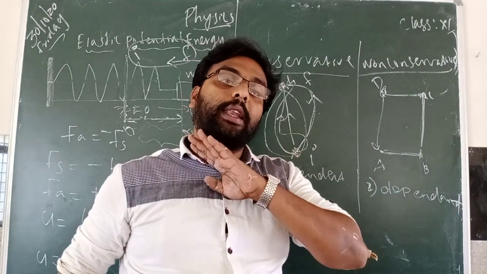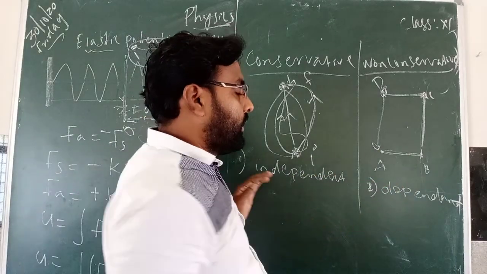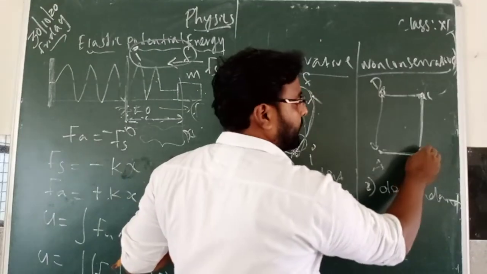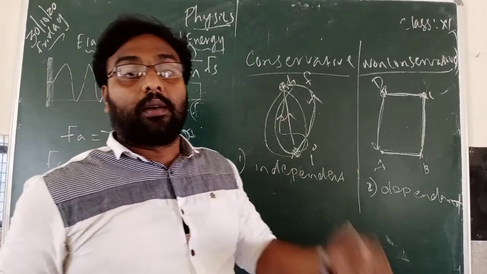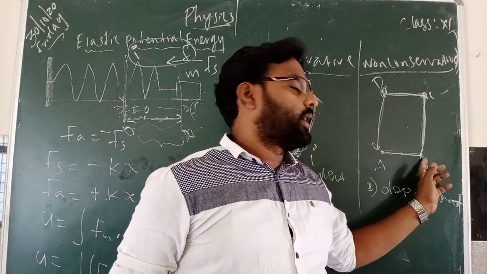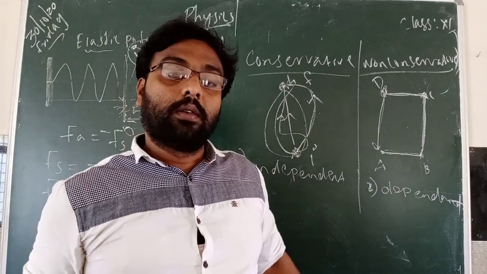Conservative force is independent of path. But here it depends on path. Work done is dependent on path. So here work done is varying. So work done is depending on the path.